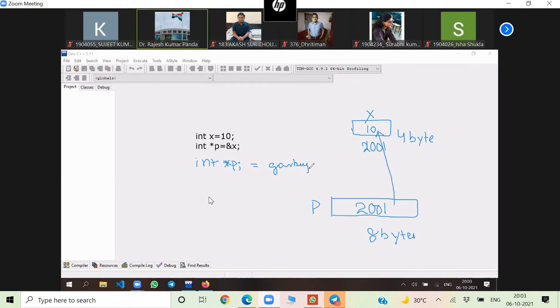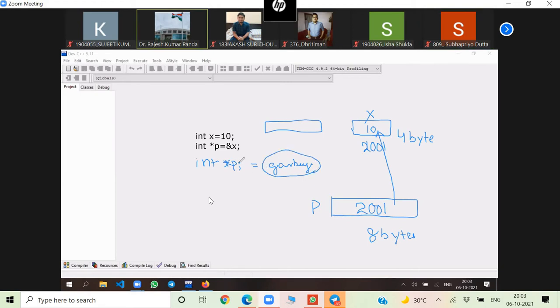If I do not initialize the pointer, that garbage value may be the address of some other location also. That garbage value may be an address also. But it stores the garbage value.